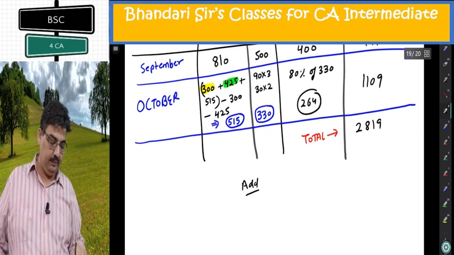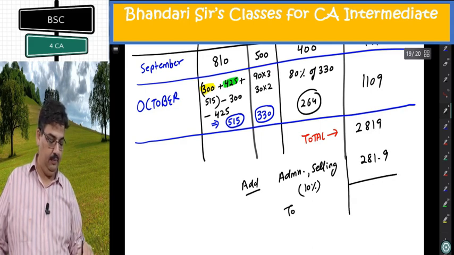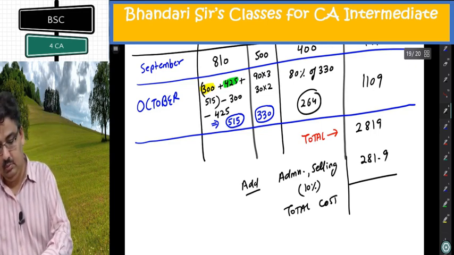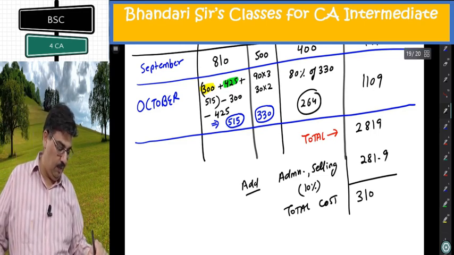Add administration and selling 10%, 281.9. I'll get total cost 3100.9.